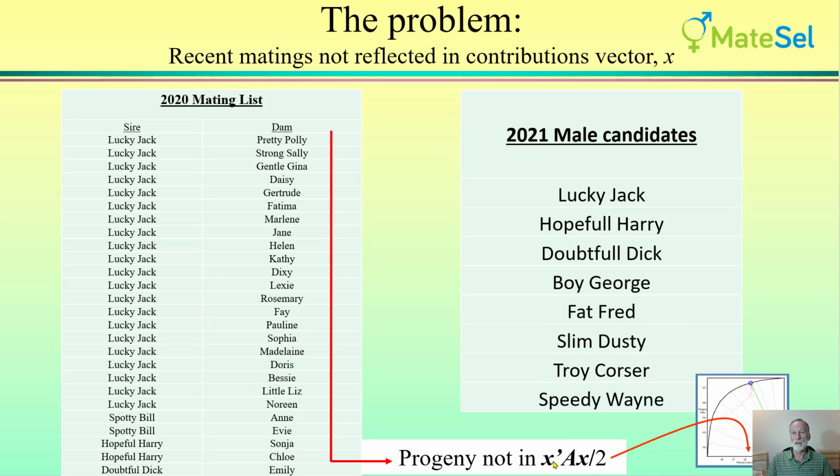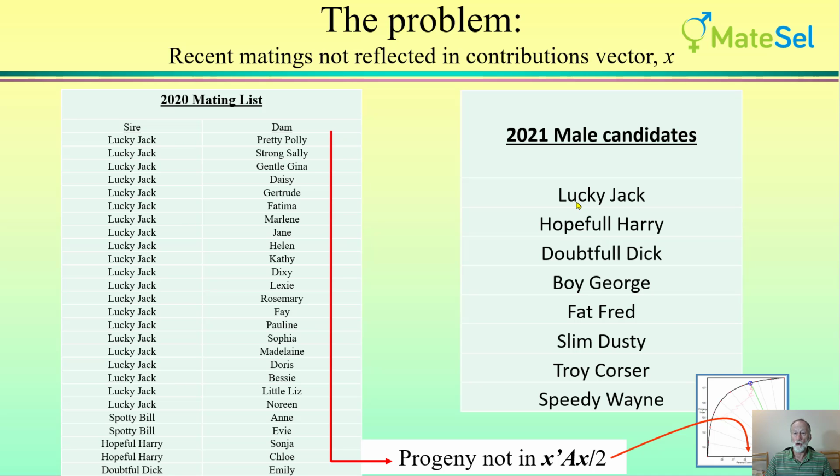of course, in this parental co-ancestry. Now the basic problem here is that if we take Lucky Jack for example, he might be quite a good bull and we want to allocate quite a lot of females to him. But the fact that he's been used in the previous year quite extensively is not taken into account because these matings here are not represented in the parental co-ancestry and the analysis doesn't know about the fact that he's been used a lot. Whereas in truth, we should have some inhibitory effect on the amount of use of Lucky Jack because he's got so many progeny in the pipeline.